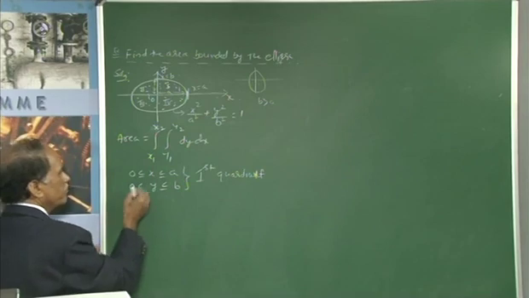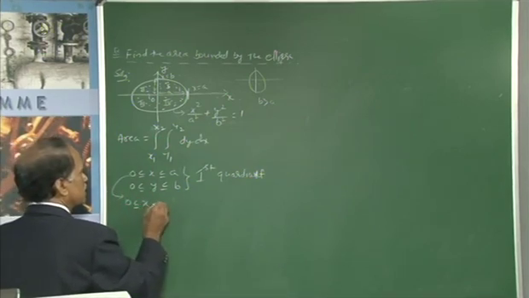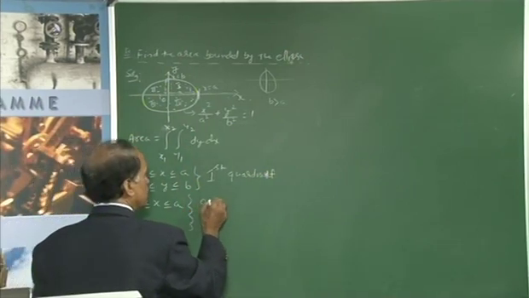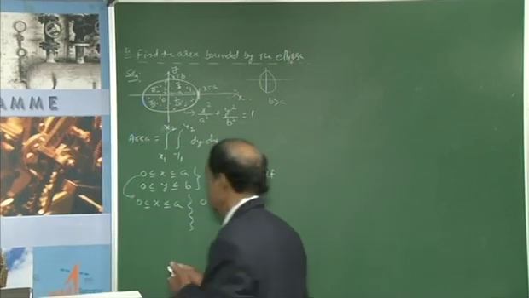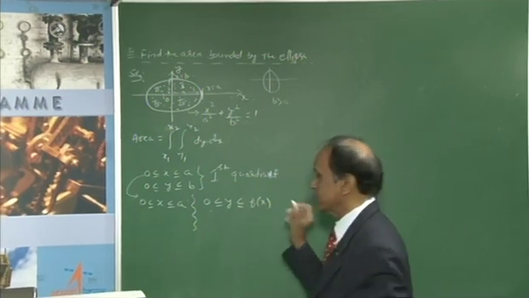Therefore, we reconsider these limits as 0 less than or equal to x less than or equal to a, which I will keep as it is, and 0 less than or equal to y less than or equal to a function of x I will take.